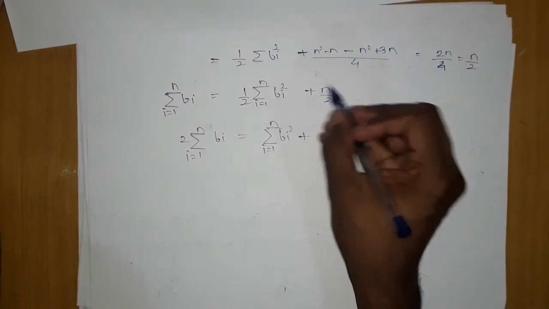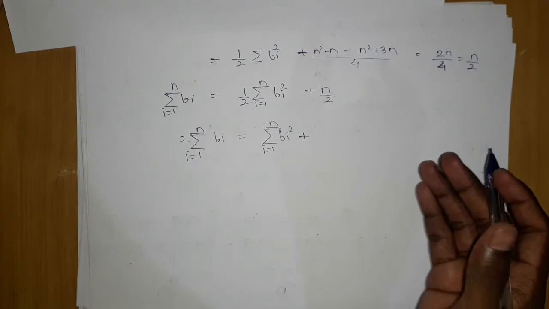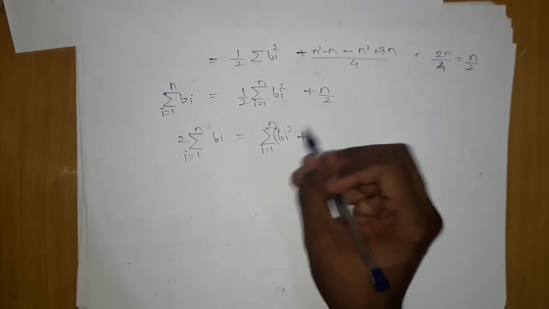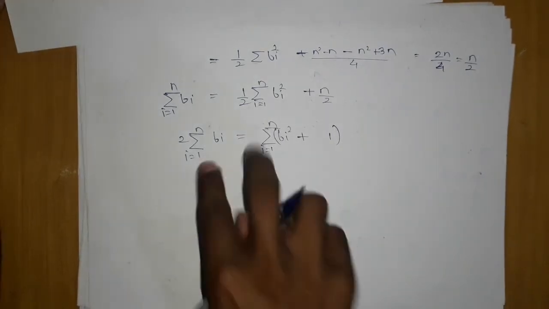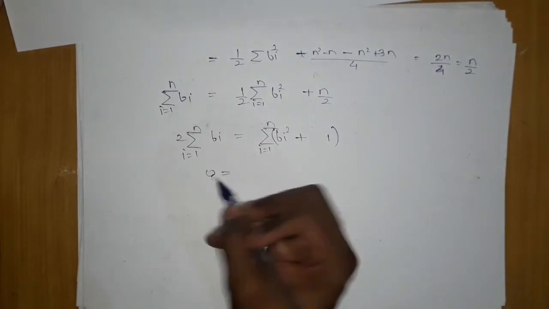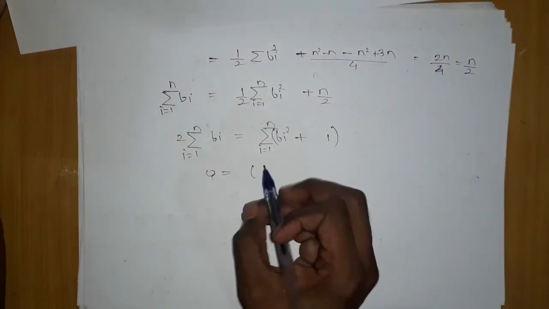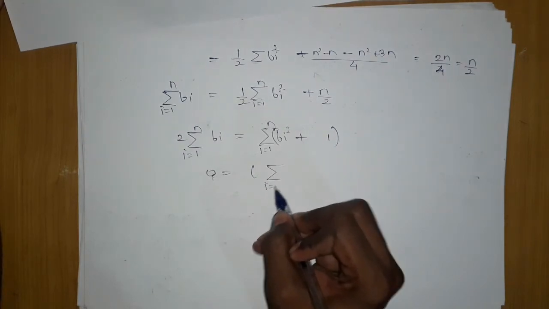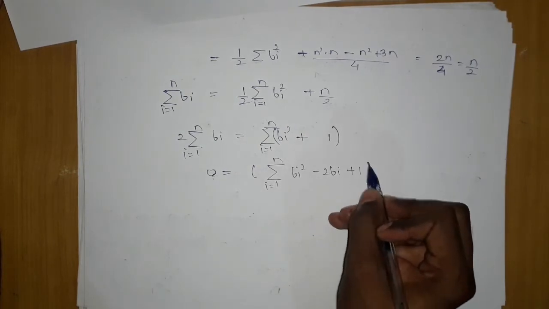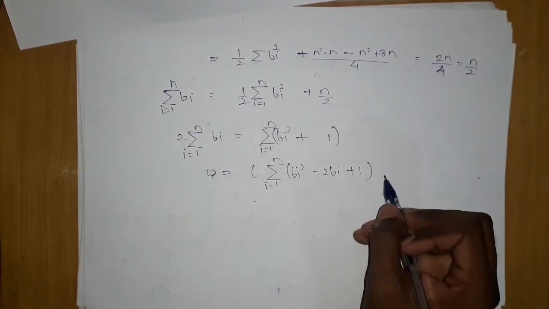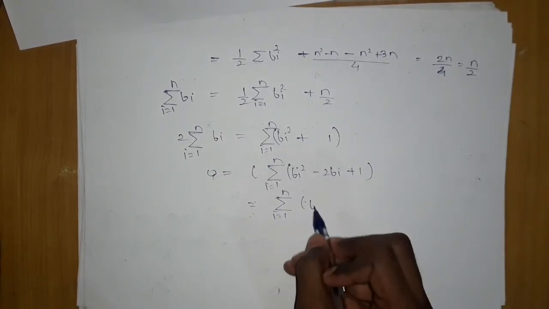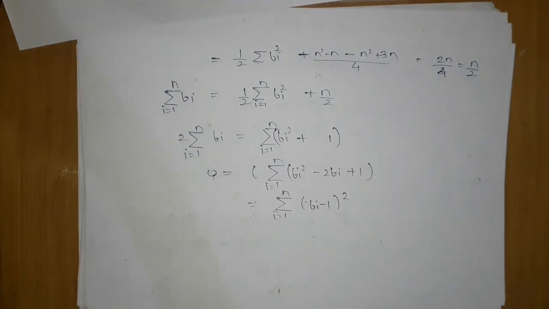Okay, if I remove this, 1 will be left, because if I apply summation, 1 becomes n, and if I remove summation, it will become 1 as before, but it will be in summation 1. Now we will move this. The summation is the same from 1 to n, so it will become summation of bi square minus 2bi plus 1, because I can clearly see they are forming a square, a minus b the whole square, which gives me summation i equals 1 to n of (bi minus 1) the whole square. Okay, so I got this.